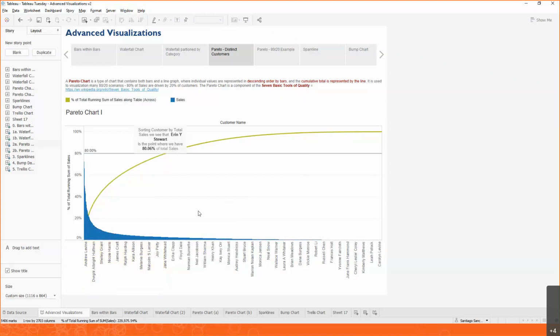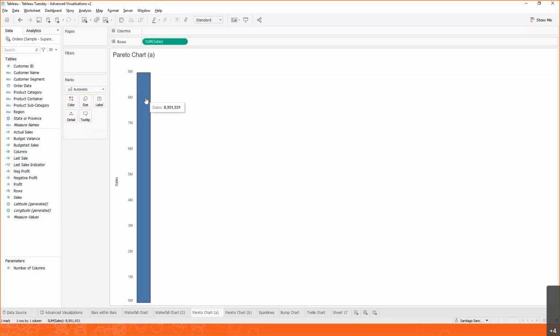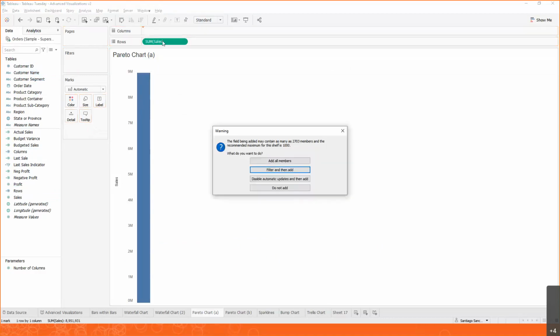We're going to do two things. We're going to build a bar chart, and then we're going to build a line chart. Now, how do we combine two different types of charts? Remember, one of the key concepts that we learned about on the bars within bars, we can use a dual axis, right? So let's start with looking at sales. We have this bar, and we're going to break this time by customer name. We have many customers, so Tableau is going to tell us, are you sure you want to see all these customers? We're going to say yes for now.